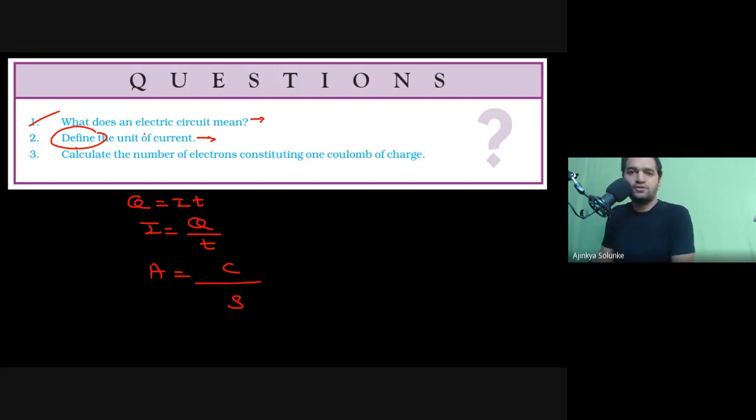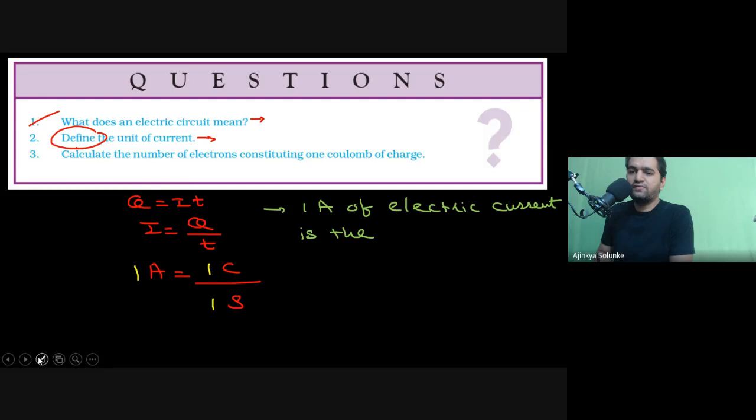They have asked you to define unit of current, right? So you have to give the definition of 1 ampere. For that, you take 1 coulomb of charge and 1 second of time. So 1 ampere is said to be the electric current when 1 coulomb of charge flows for 1 second. Okay, let me write it down so that you can understand. 1 ampere of electric current is when,